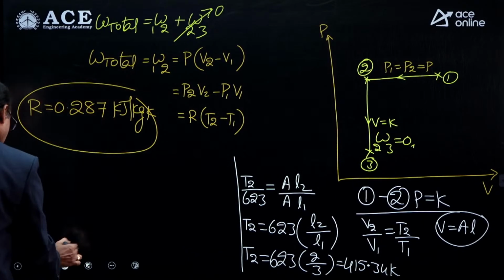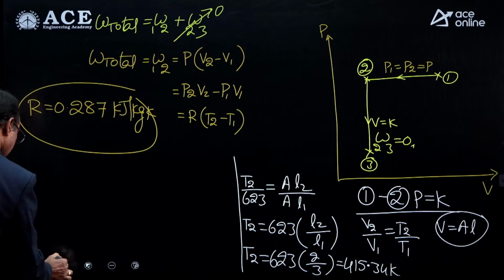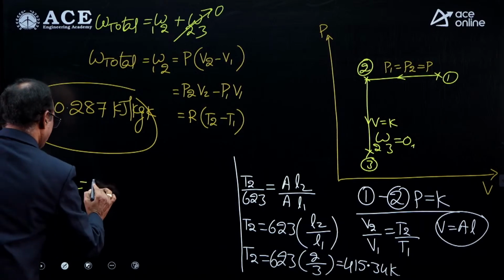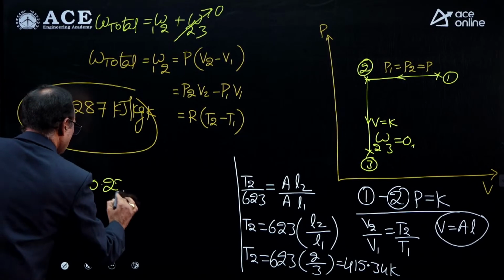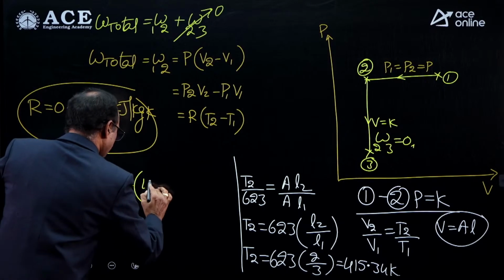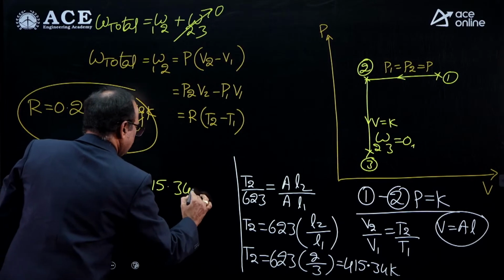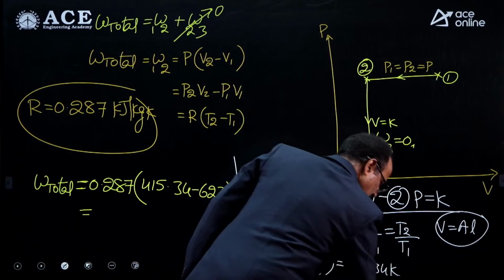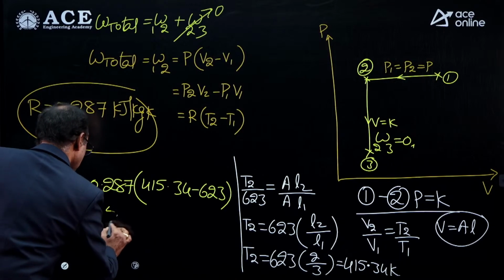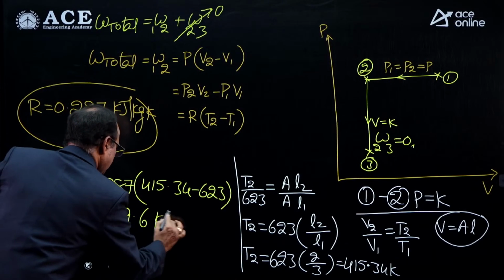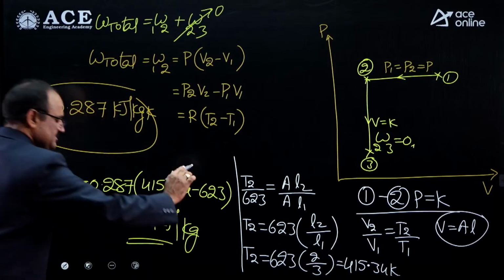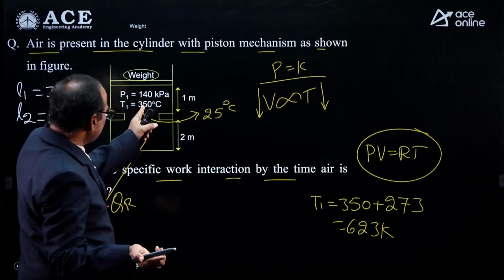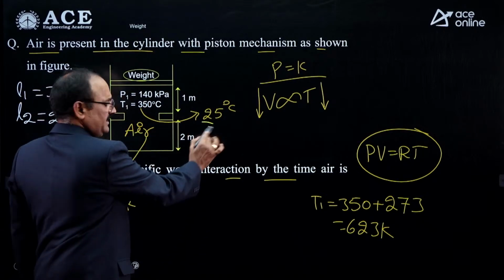You put those values in for getting the total work. Here total work interaction equals R, 0.287, into (T2 minus T1), that is 415.34 minus 623. You simplify this value and get the answer, minus 59.6 kilojoules per kg. That is the answer. That is the specific work interaction by the time the gas is cooled to drop the temperature from 350 degrees centigrade to 25 degrees centigrade.